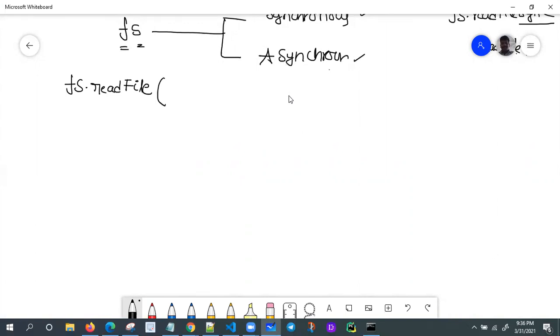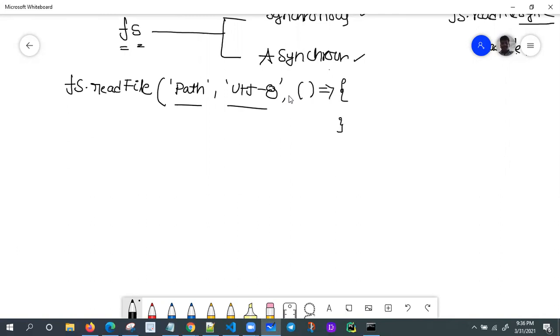According to the documentation, we first need to provide the path, and after that UTF-8. After that, you need to provide one callback function for the asynchronous format.